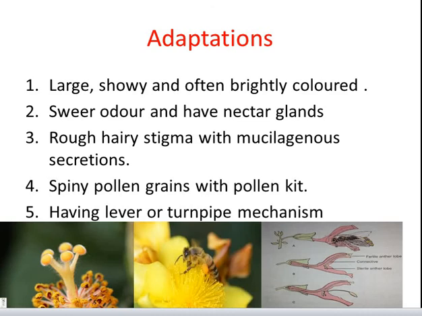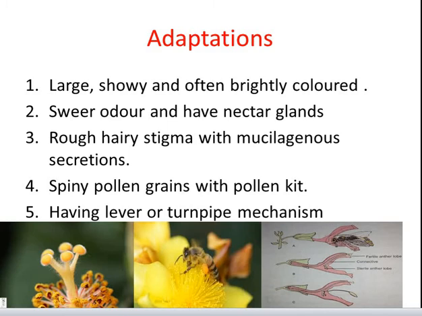For harvesting the rewards from the flower, the animal visitor comes in contact with the anthers and the stigma. The stigma is rough due to the presence of hair or is sticky due to mucilaginous secretions. The pollen grains are spiny and surrounded by a yellowish sticky substance called pollen kit. Some plants have special adaptations for the insect visitor to help in cross-pollination.